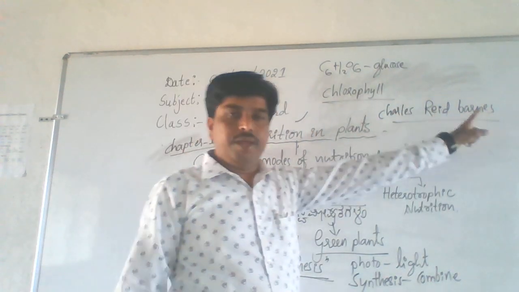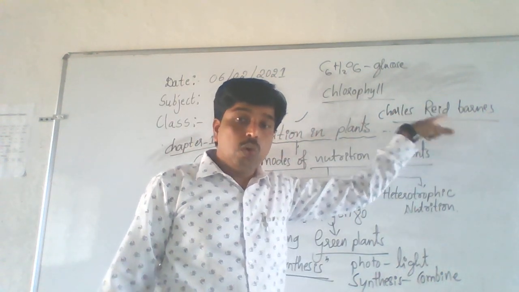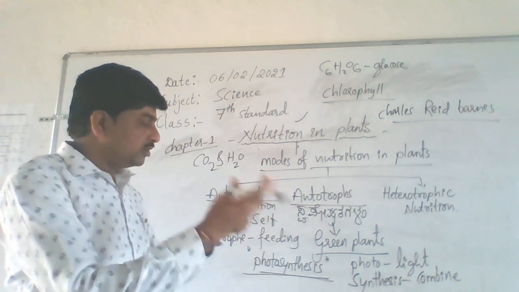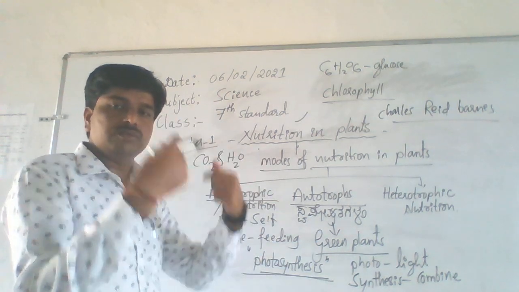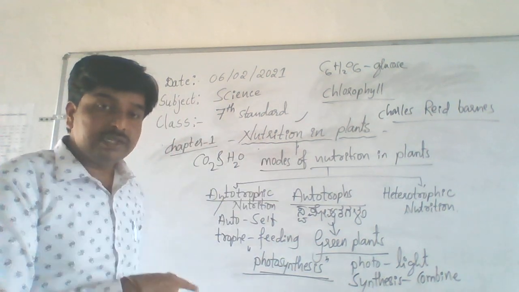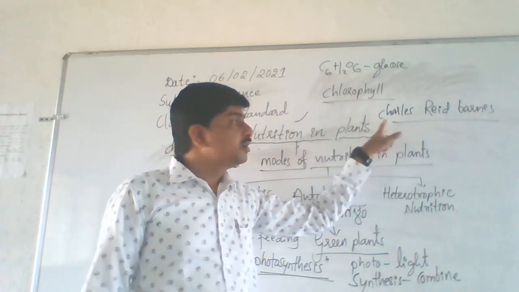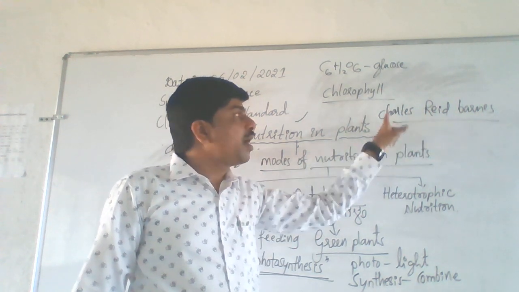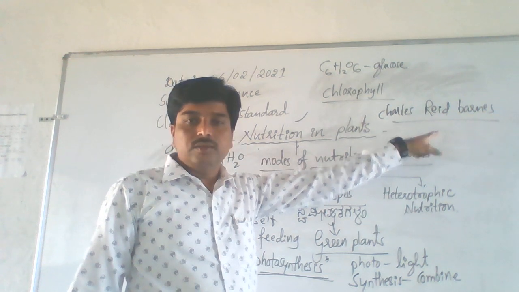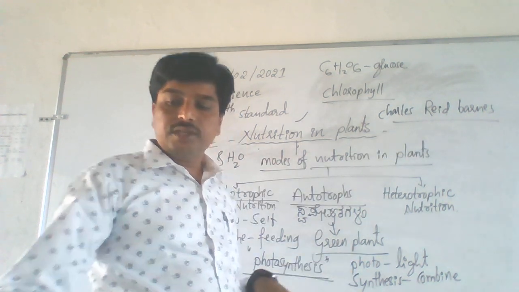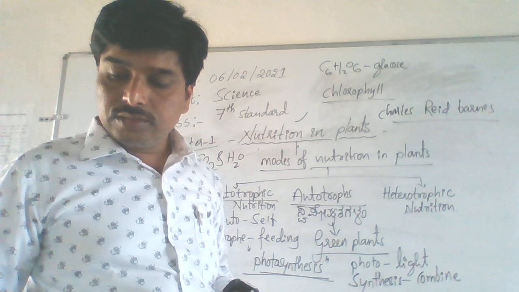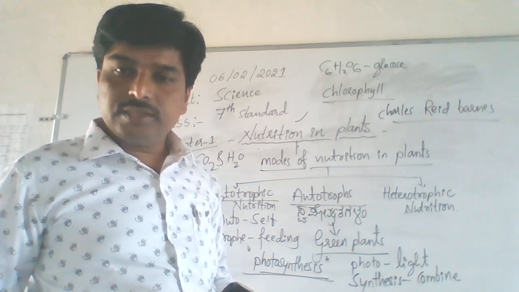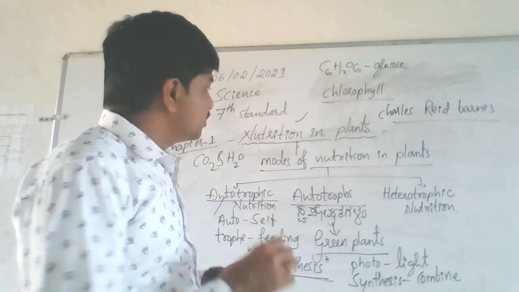Charles Reed Bales is the scientist who coined the term photosynthesis. Nowadays we are using this word photosynthesis. Who coined this term? Remember that person? Charles Reed Bales. He coined this term photosynthesis. Understand? See students, this photosynthesis term is a chemical process.